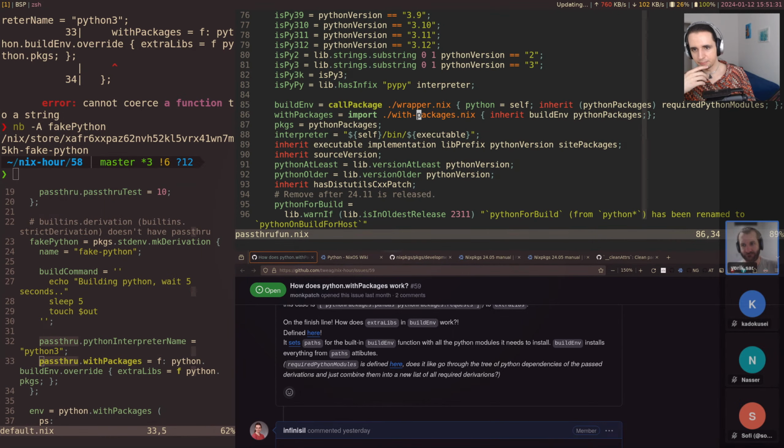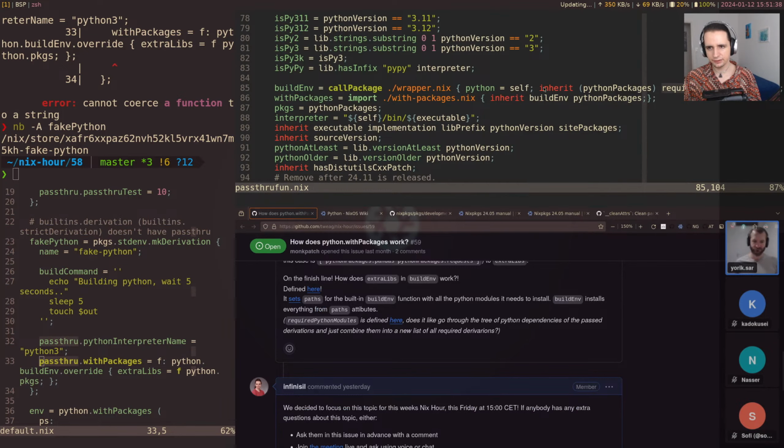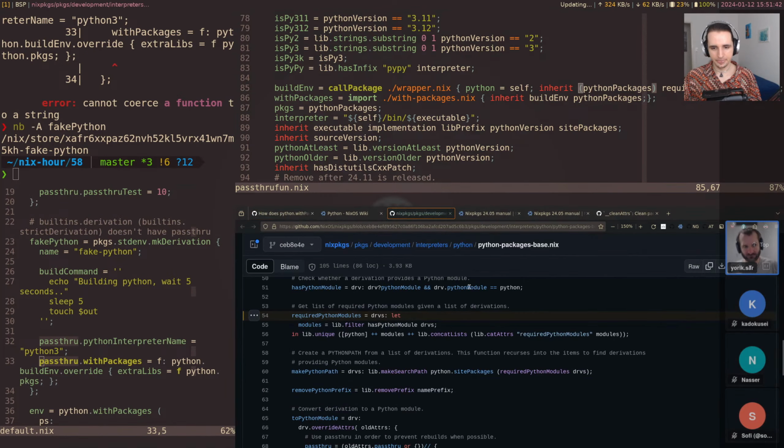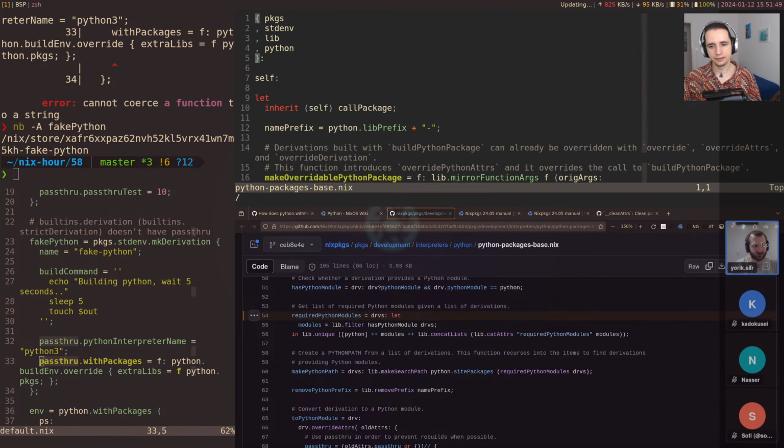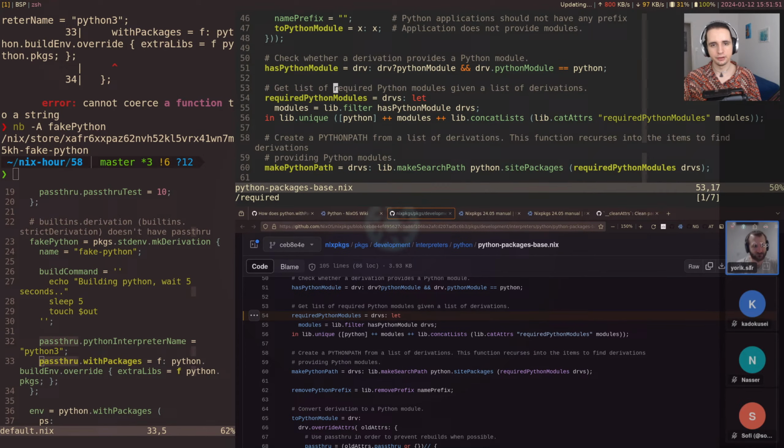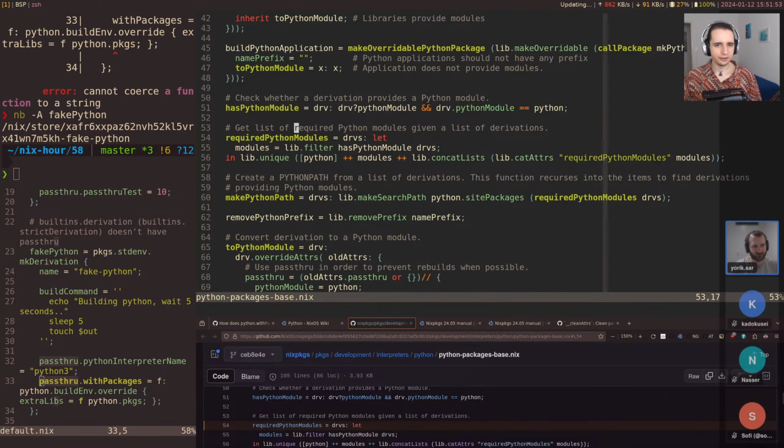And so the buildEnv here seems to be completely something different. So let's see what's up with that. And let me open this in here. python-packages-base, requiredPythonModules. So what does it say here? Get a list of required Python modules given a list of derivations.